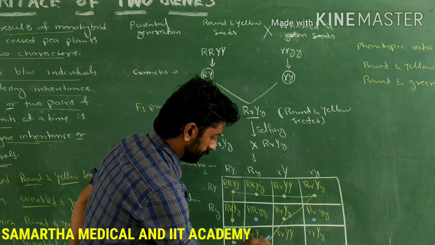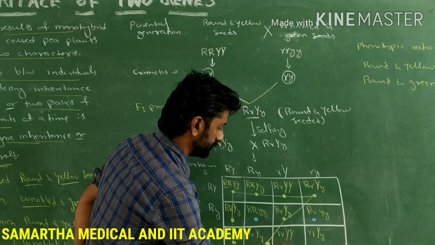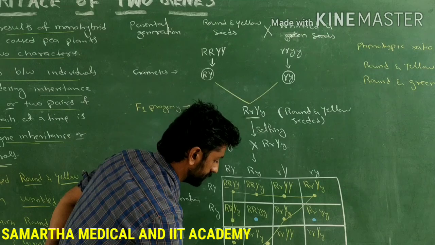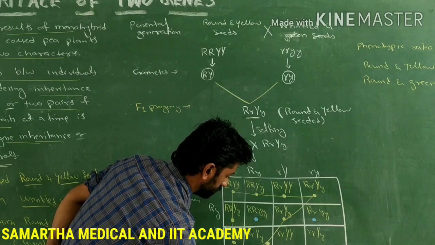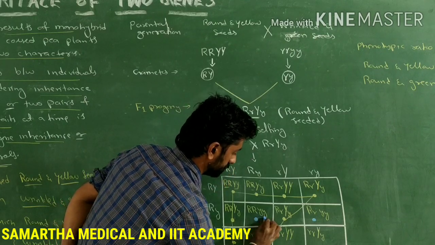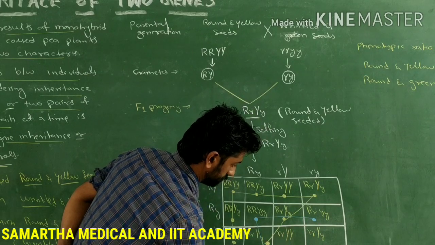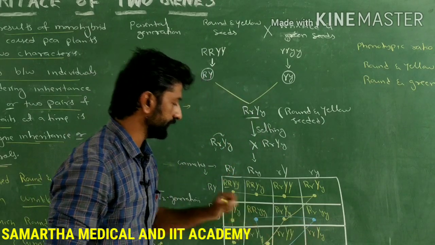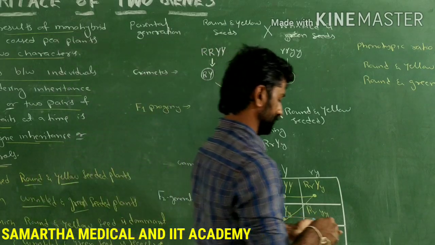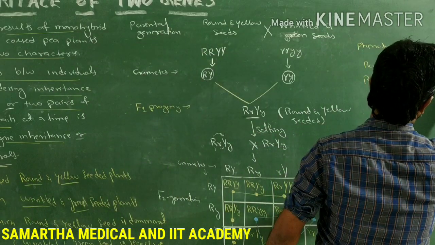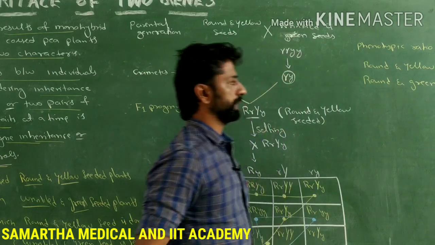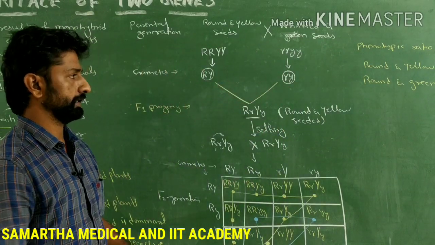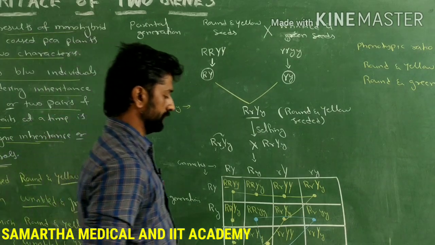So this one is over, right? This is wrinkled, and here round and green is there. Round and green. Okay. If we add this, these three are representing round and green. So how many are round and green? 3 plants are having round and green seeds. Similarly, let's look for another character now.